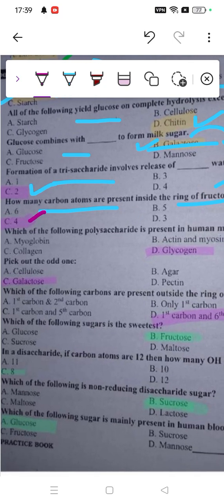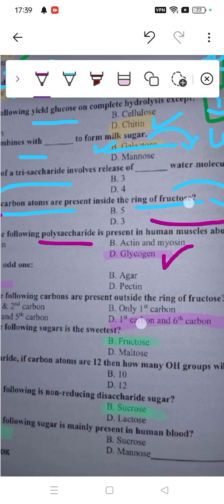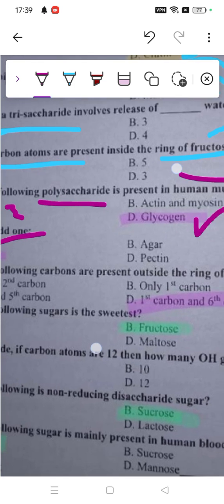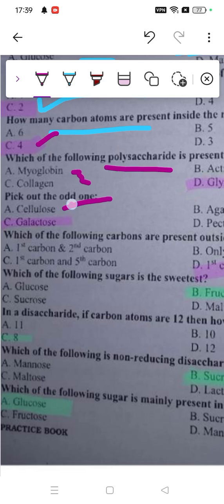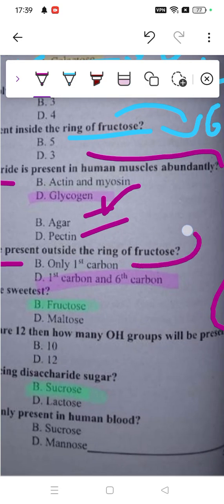Which of the following polysaccharides is present in human muscle abundantly? As I mentioned earlier, human muscle means glycogen, because actin and the others are not present. These all don't work. Here we need to pick out the odd one. Pectin, agar, and cellulose are types of carbohydrates, however galactose cannot be in this group. Galactose is simply a monomer. These three are big polymer-like structures. I hope it's clear.